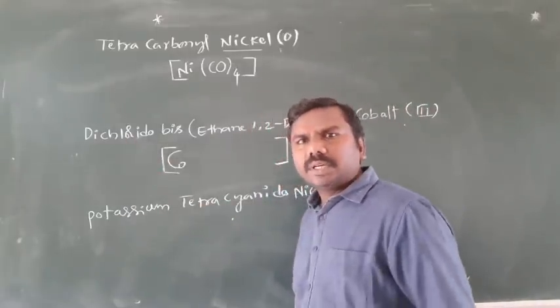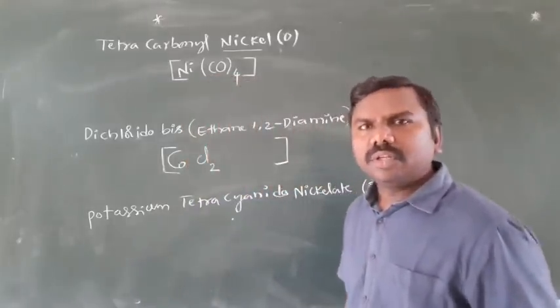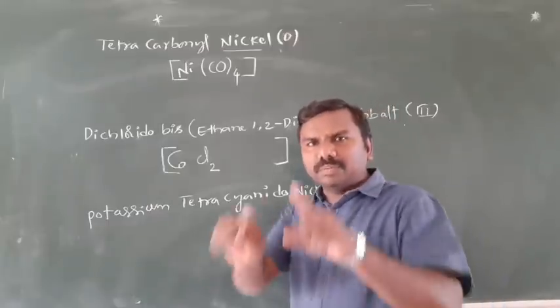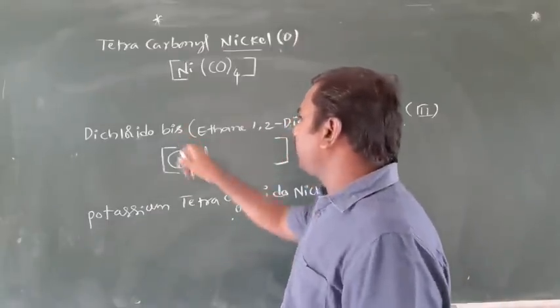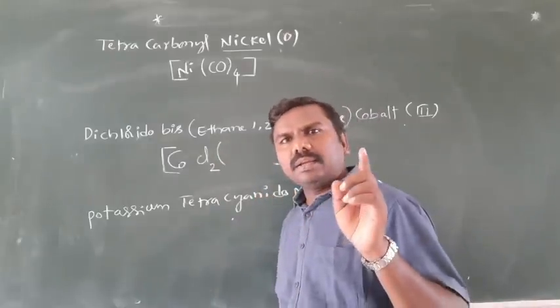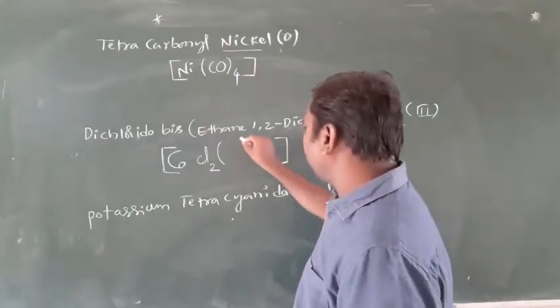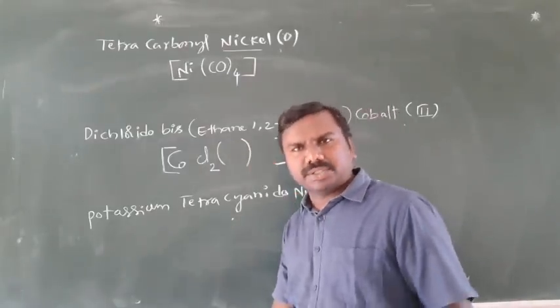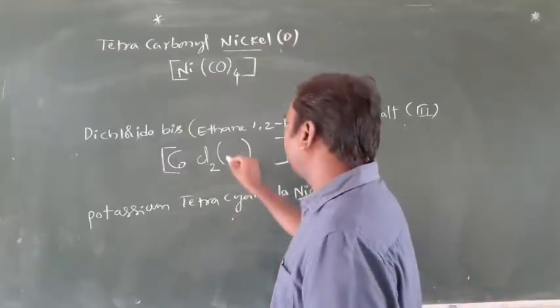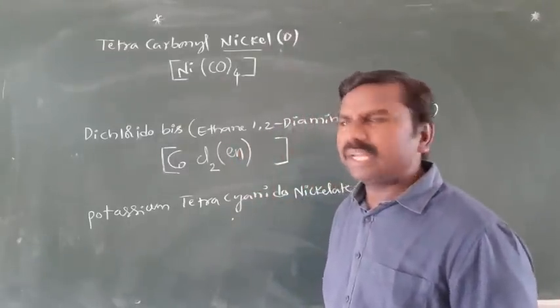Dichloro: di means Cl2. Chlorine is monoatomic, so there is no need to put a bracket. Bis means 2. Bis is used with a ligand that already has a numeral prefix, and that's why it must be represented in a bracket. Clear? So this symbol is en, ethylenediamine.